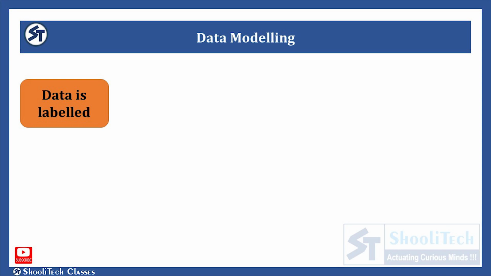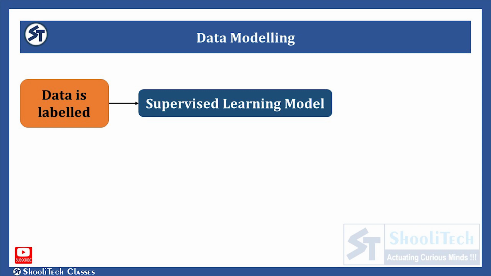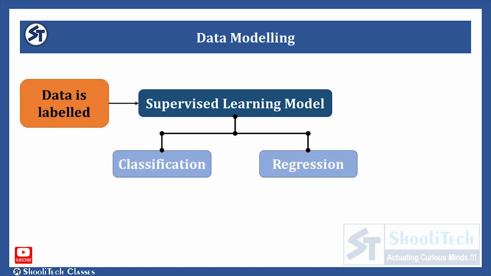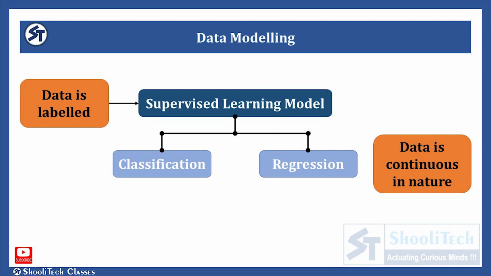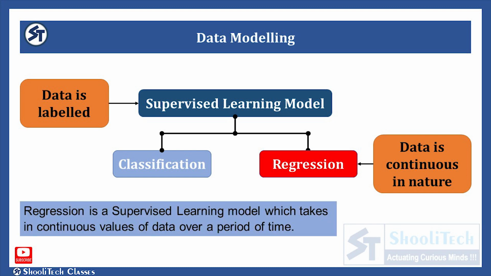After analysis, we can see that here we have a labeled collection of data. Means we need to apply supervised learning models, right? And supervised learning models can use either classification or regression algorithms. And here we have continuous data for 30 days. So we can use the regression model so that it can predict the next values in a similar manner. Regression is a supervised learning model which takes in continuous values of data over a period of time.